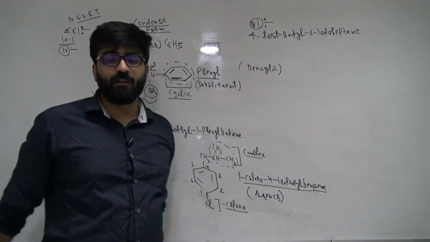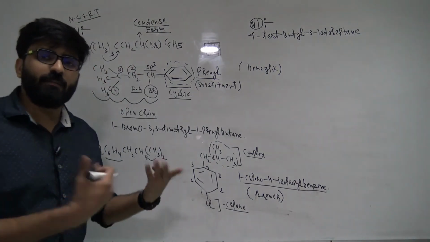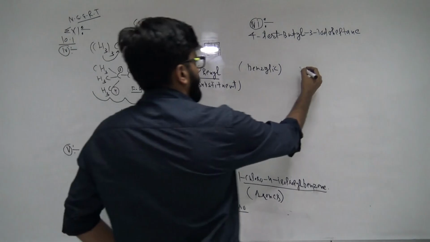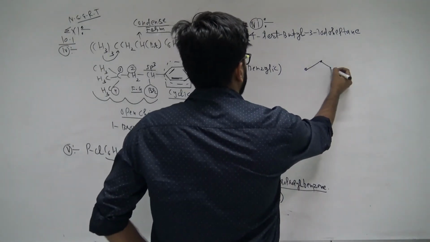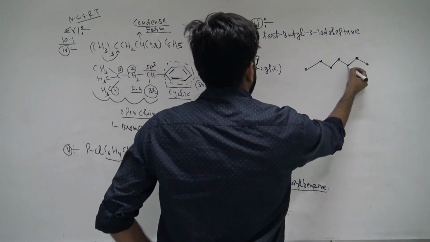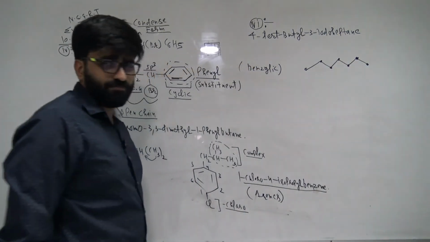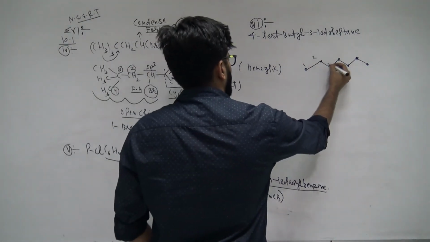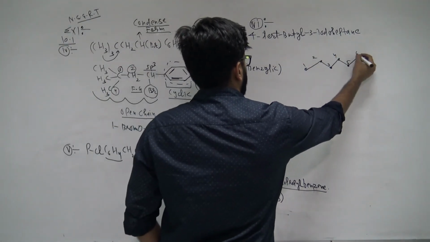Listen, whenever a name is given and you have to write the structure, you always start from the end. First you draw heptane, which means 7 carbons: 1, 2, 3, 4, 5, 6, 7. Now you number from anywhere. I am numbering like this: 1, 2, 3, 4, 5, 6, 7.